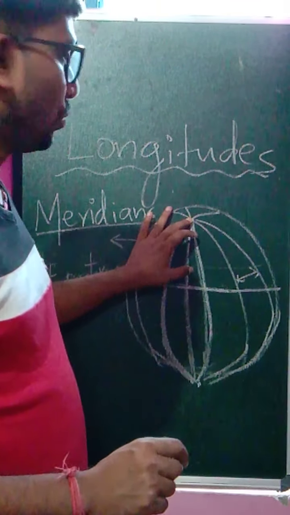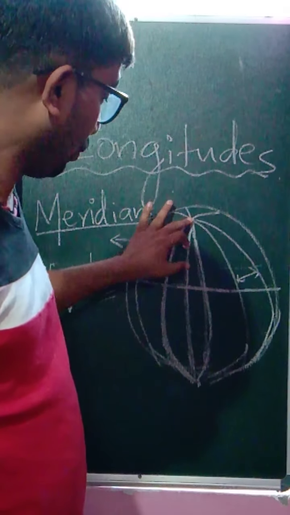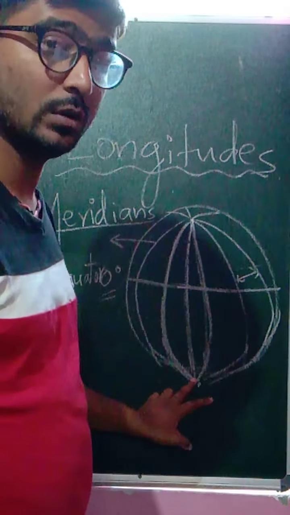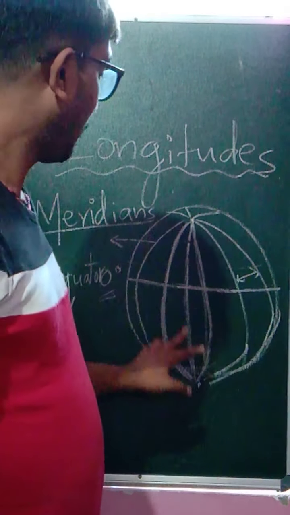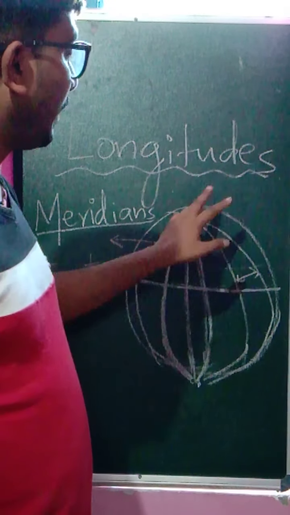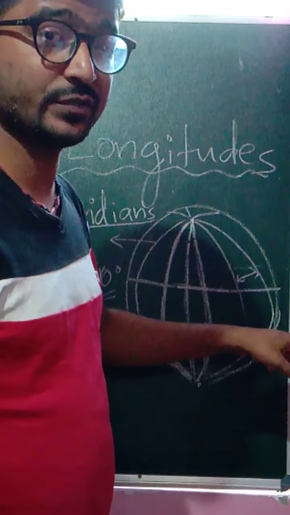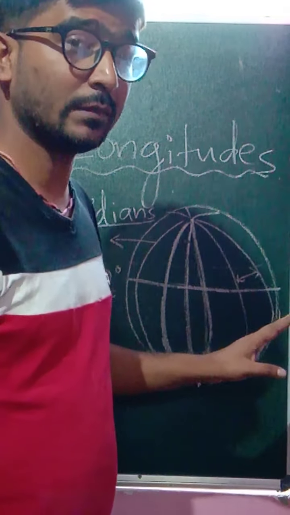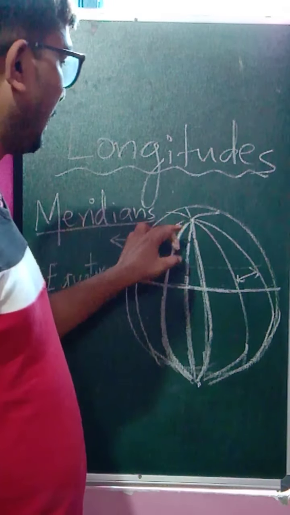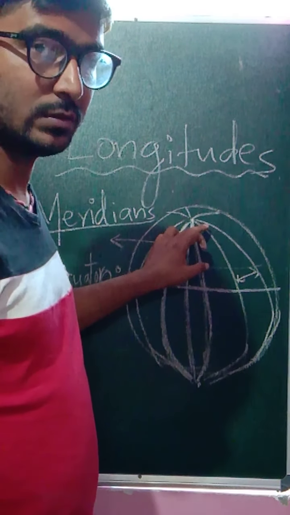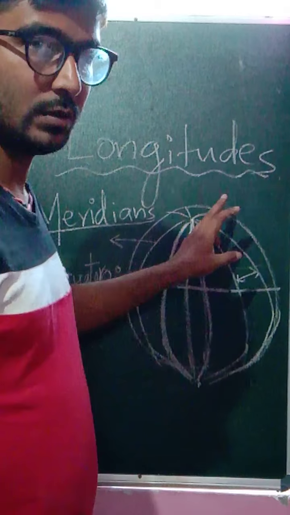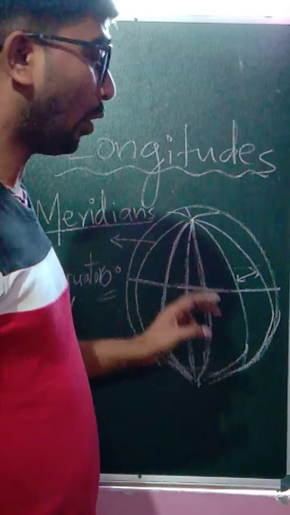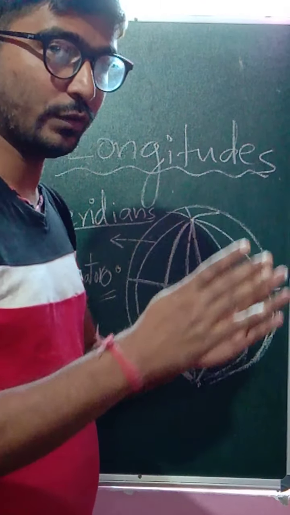Now longitudes, the lines which run from the northern pole to the southern pole. There are various different lines, each having its own distance from each other, but the significant difference compared to latitude is that they are not parallel to each other.